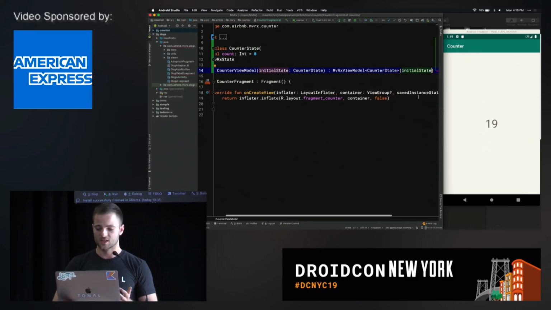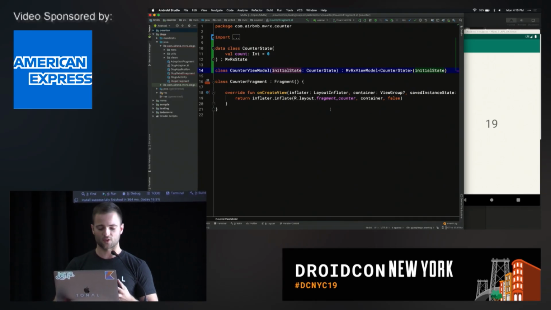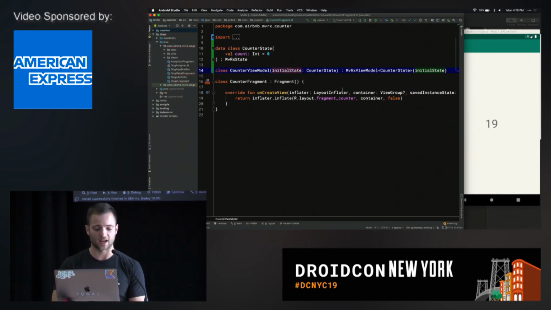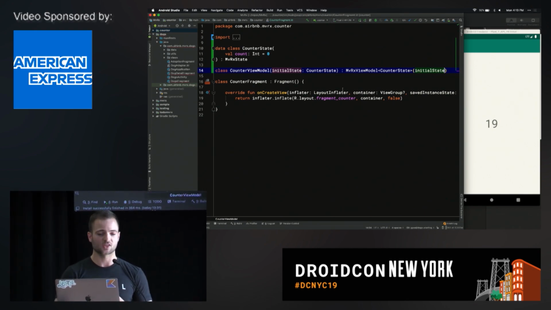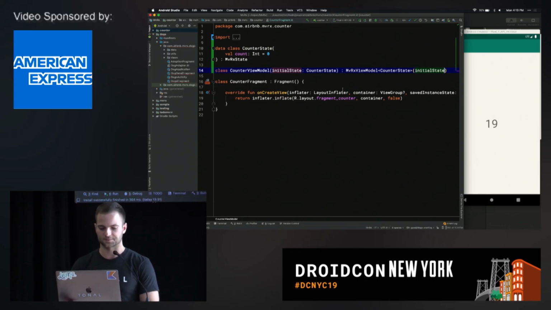Okay, awesome. So to get started, this is actually all we need to create our view model class. Now, counter state is kind of interesting. That initial state property is actually passed in by MvRx. So MvRx will either initialize your state for you, or it can restore certain properties of your state from saved instance state, which I'll show you in a second.